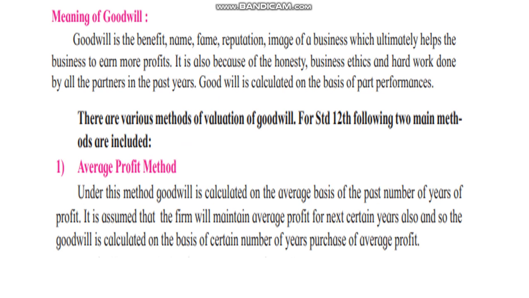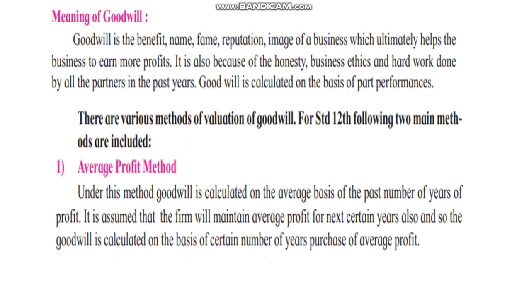Now, the meaning of goodwill. Goodwill is the benefit, name, fame, reputation, image of the business which ultimately helps the business to earn more profits. It is also because of honesty, business ethics, and hard work given by all the partners in the past years. Goodwill is recorded on the basis of past performances, or I'll say last 5 years, 10 years performances.